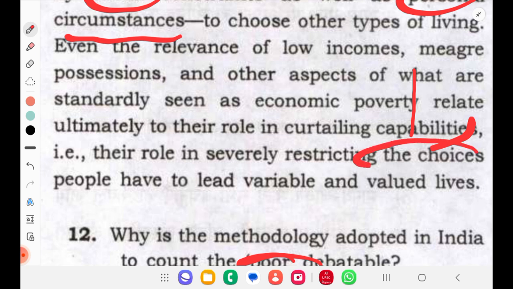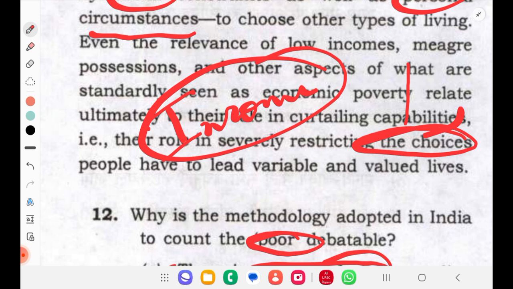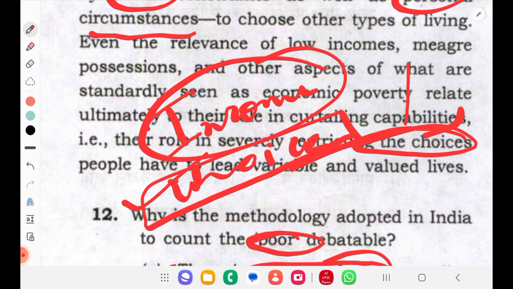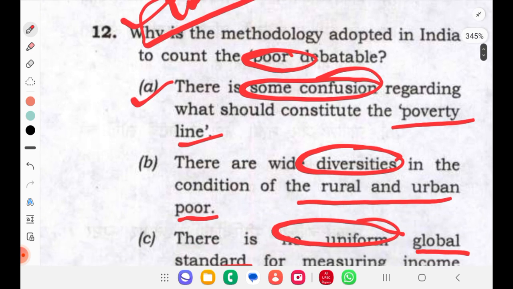So restricting choice is also poverty. So they are saying, whatever we are using, that is not up to the mark. Why? Because you are using only one criterion, that is income. So poverty is not only income-based but lack of choices also. So you have to include that, they are saying. So that's why this methodology is poor. We will see the options now.